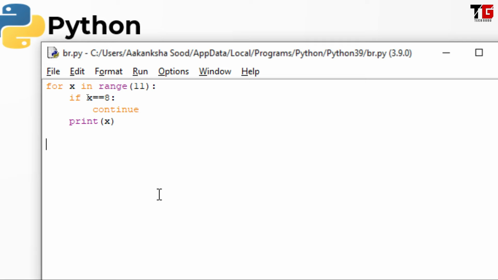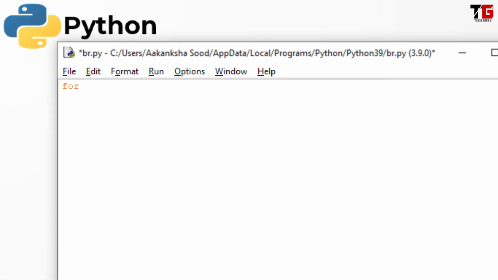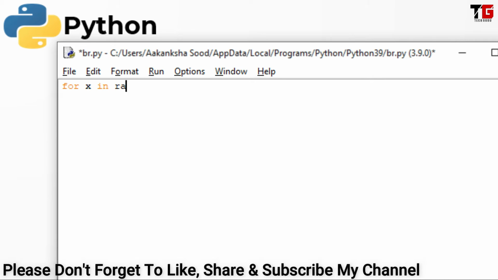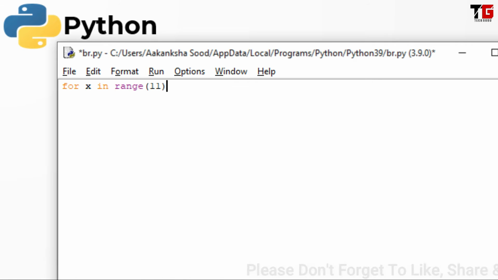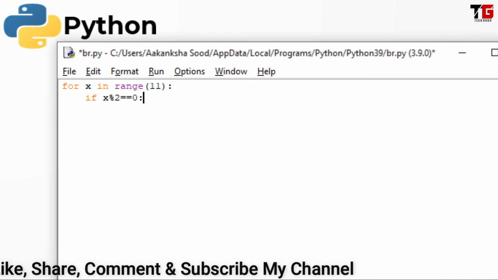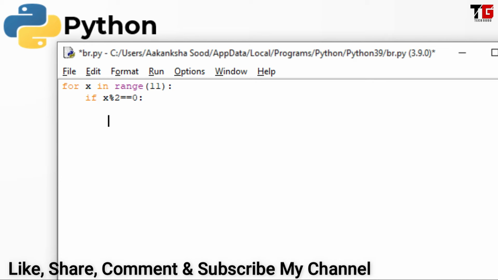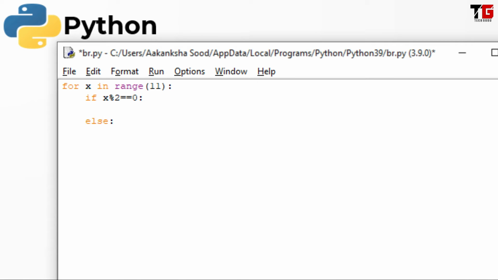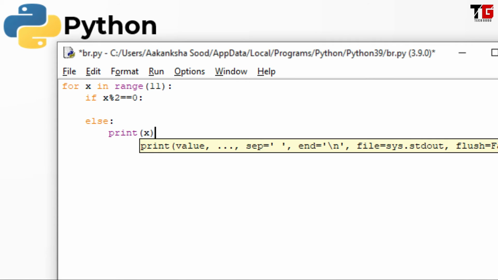The next is pass statement. Friends, to understand pass, let's take one example. I put a loop for x in range 11 and consider I want to print all the odd numbers from this range. So I will put an if condition. I said if x modulo 2 is equal to 0, then I don't want to print anything. So I leave it. Then I give the else part. In the else, I am going to print the value.